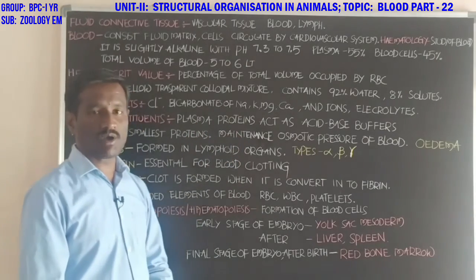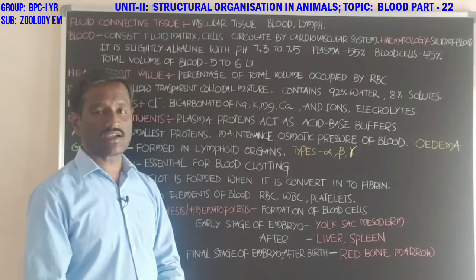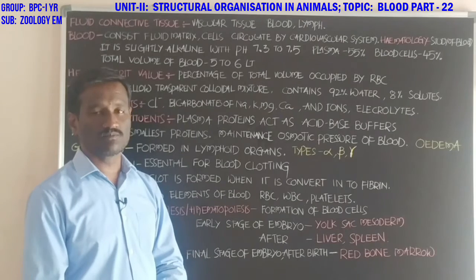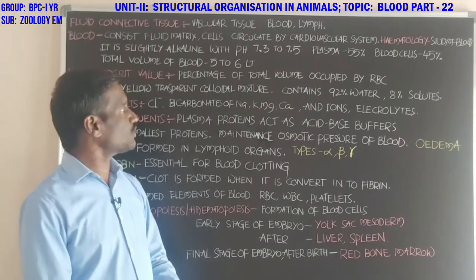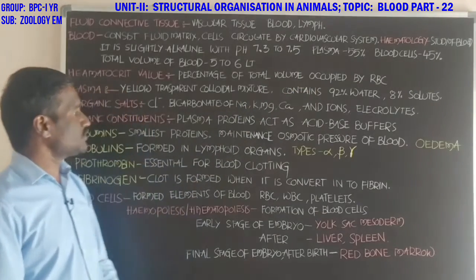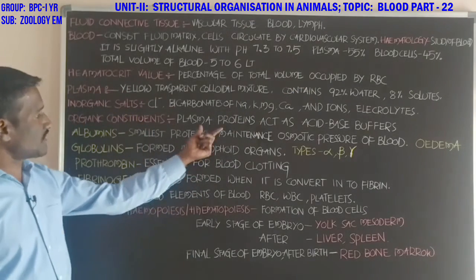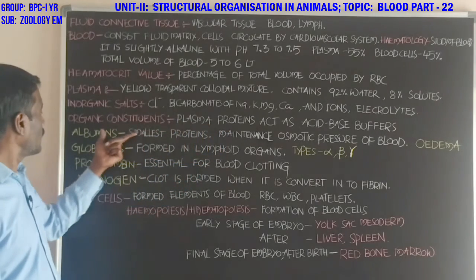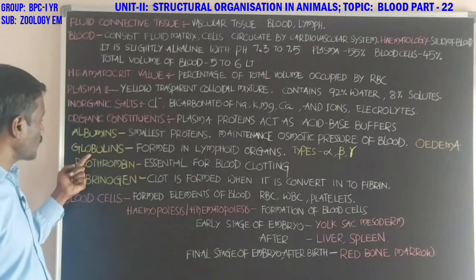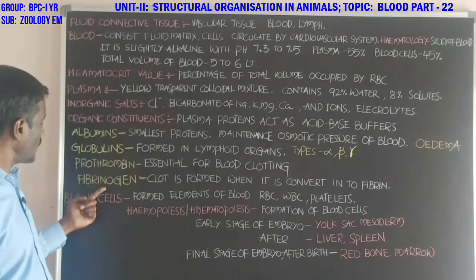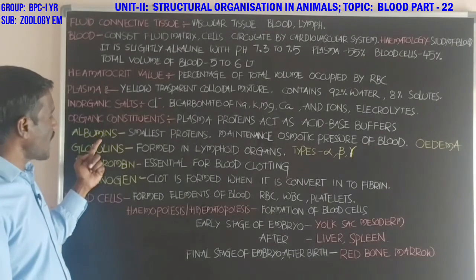Plasma proteins also act as acid-base buffers, which helps in the maintenance of the blood pH at 7.3 to 7.5. Student, which are the plasma proteins present in the plasma? These are albumins, globulins, prothrombin, and fibrinogen. Okay student, these are the plasma proteins.